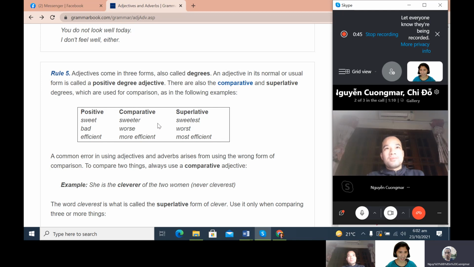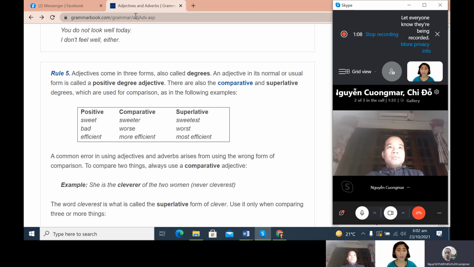Okay, so again, we are now still discussing adjectives and adverbs. These two words are also important to express your ideas well in communication. Can you hear me well? Really well. Okay, thank you so much.